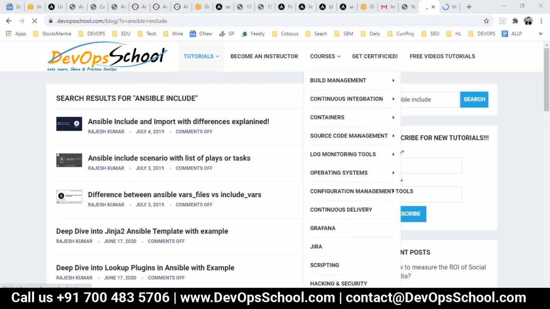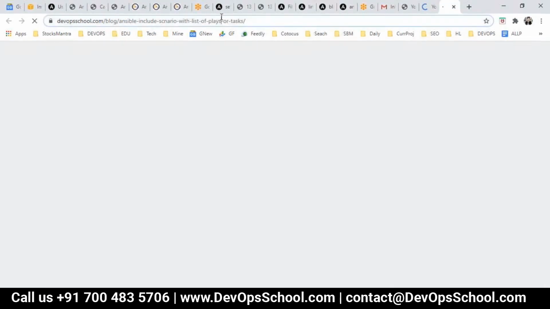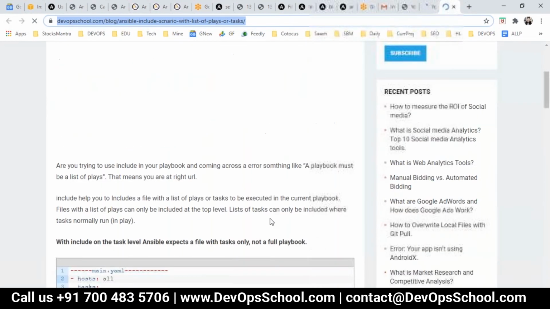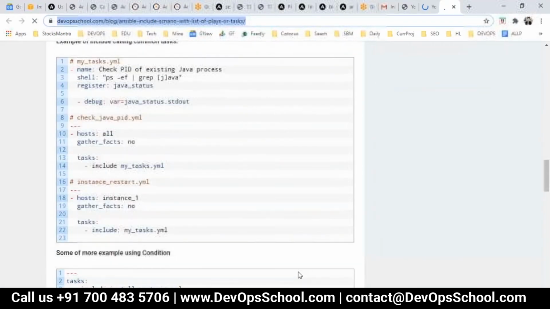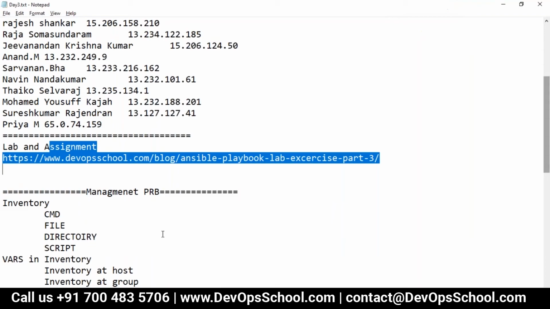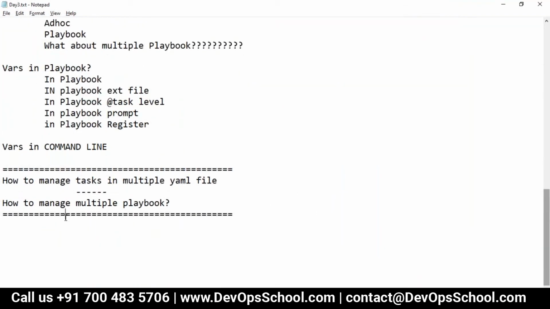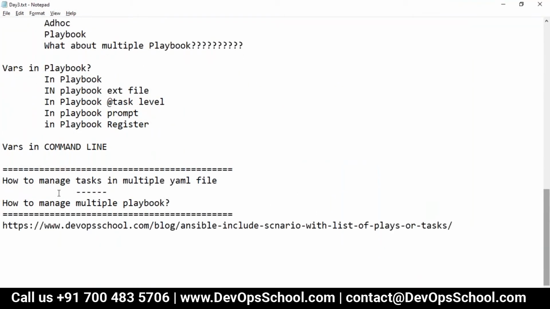This is the one which I'm going to open, though there are so many articles. You can read them in your offline hours. This is the reference.